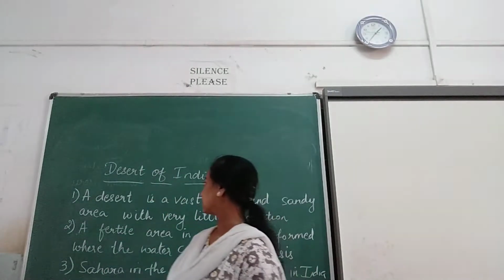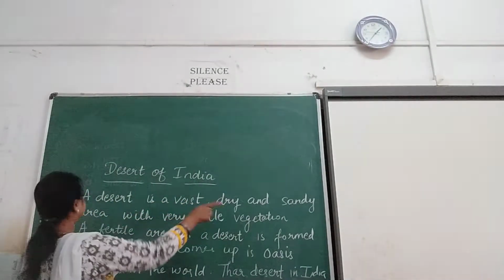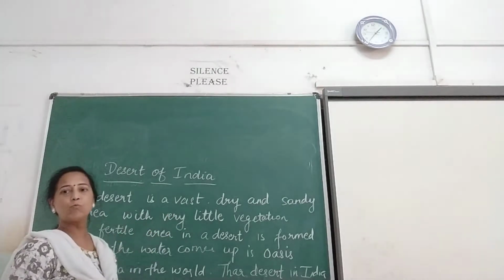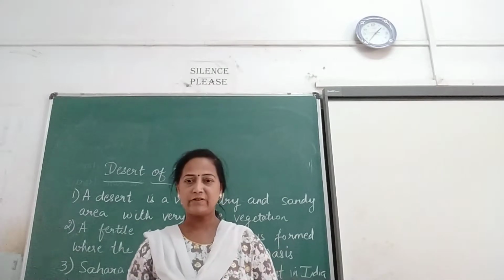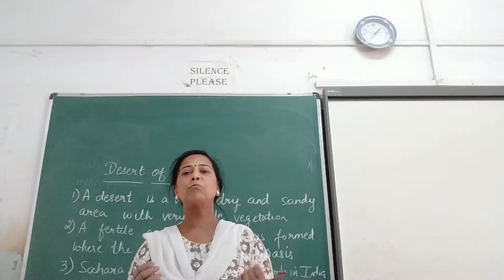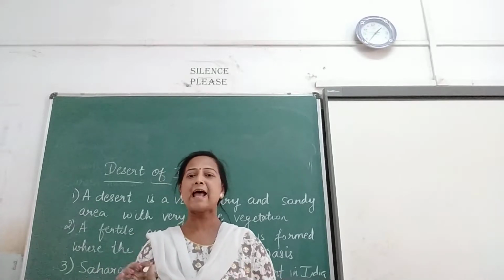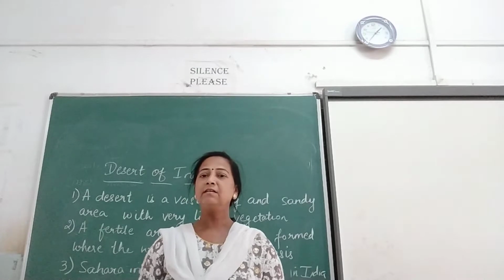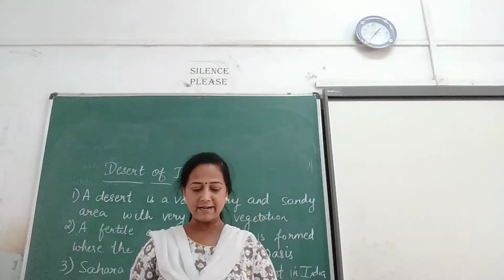What are deserts? A desert is a vast, dry and sandy area with very little vegetation. It is a dry land with very little vegetation because it's almost barren there. Okay, and it is always in sand pits. You do not have any fertile land over there. Such type of area is called as a desert, right?